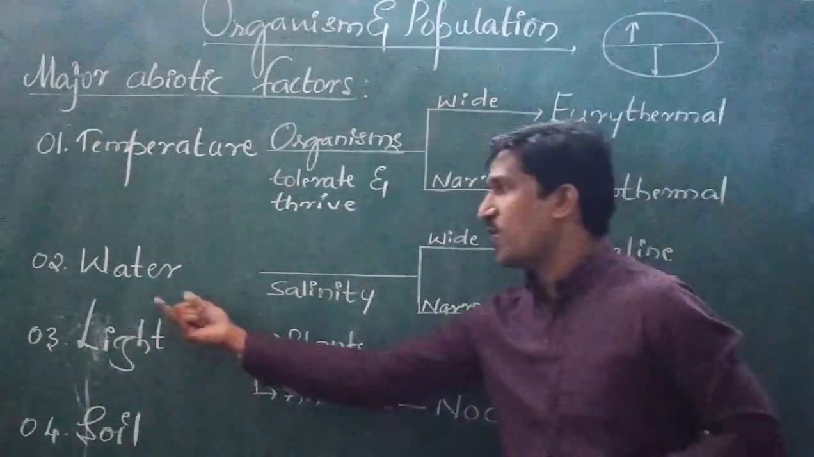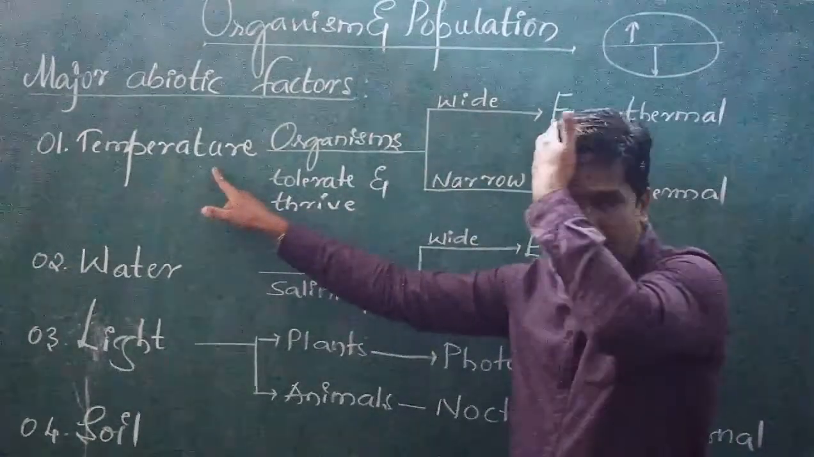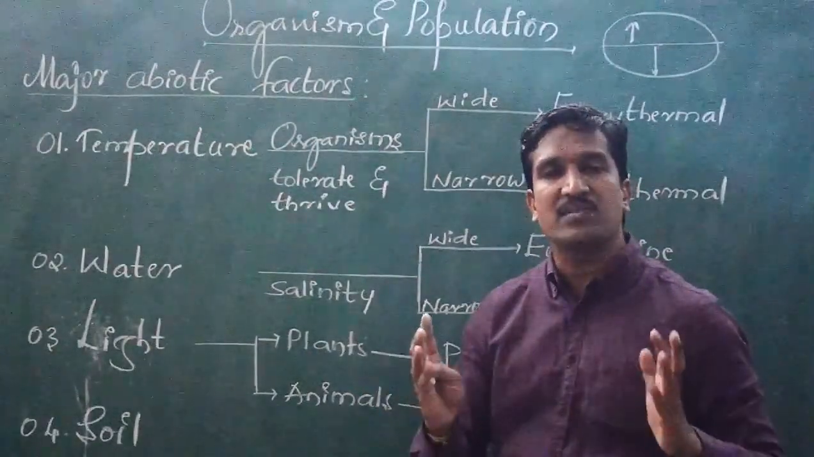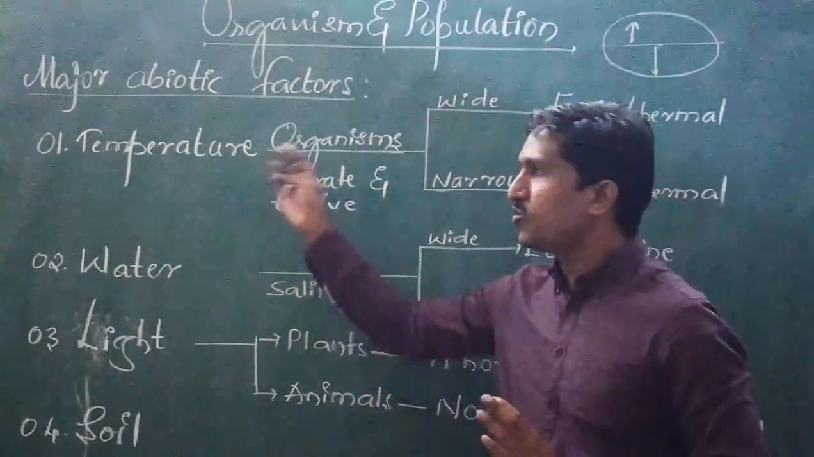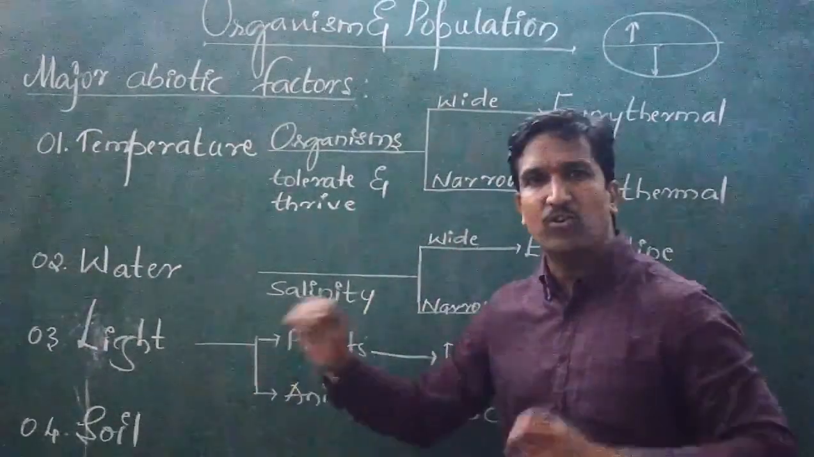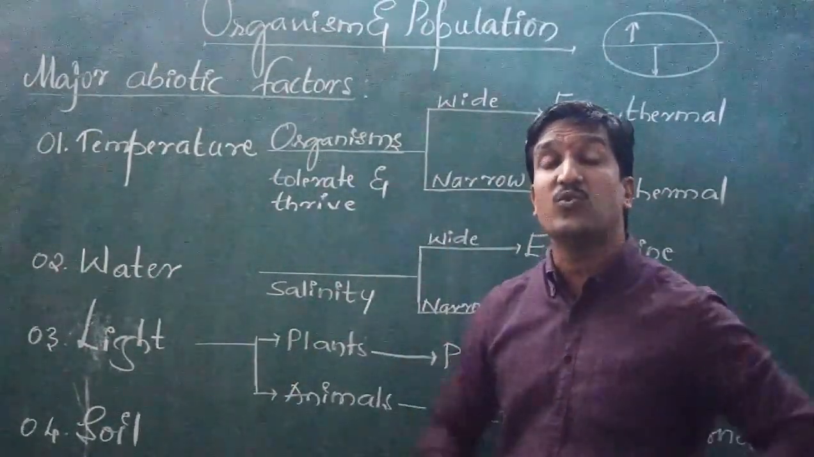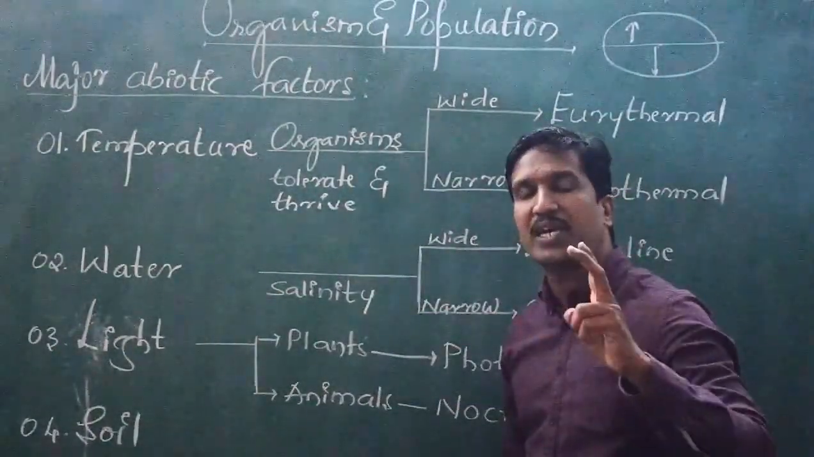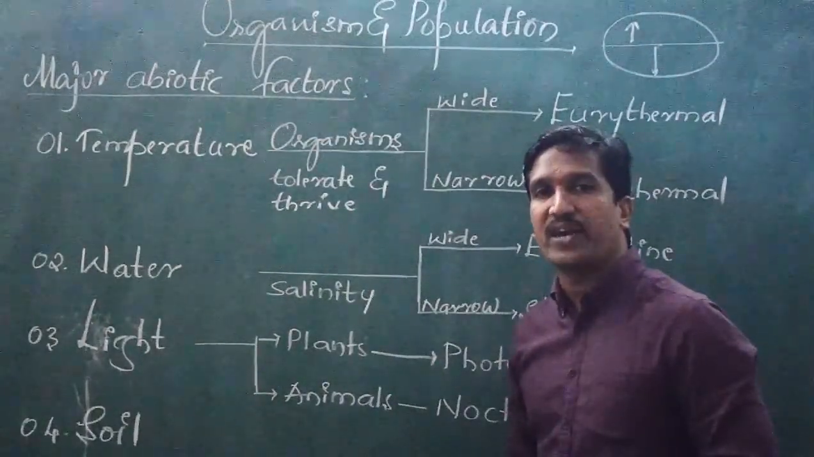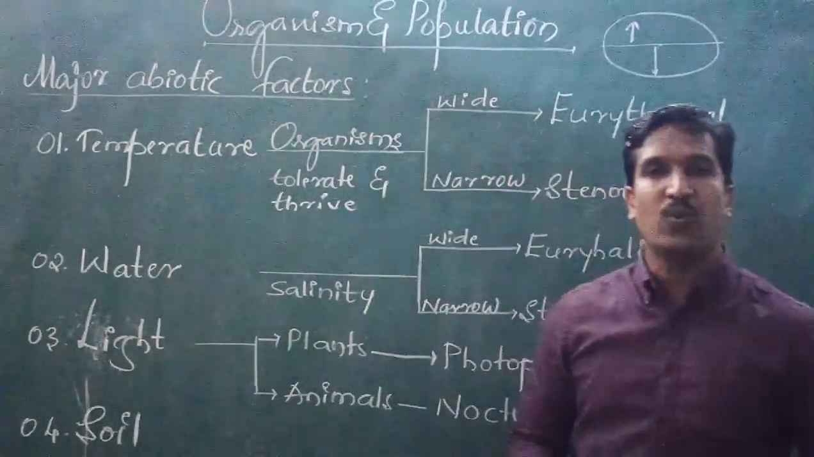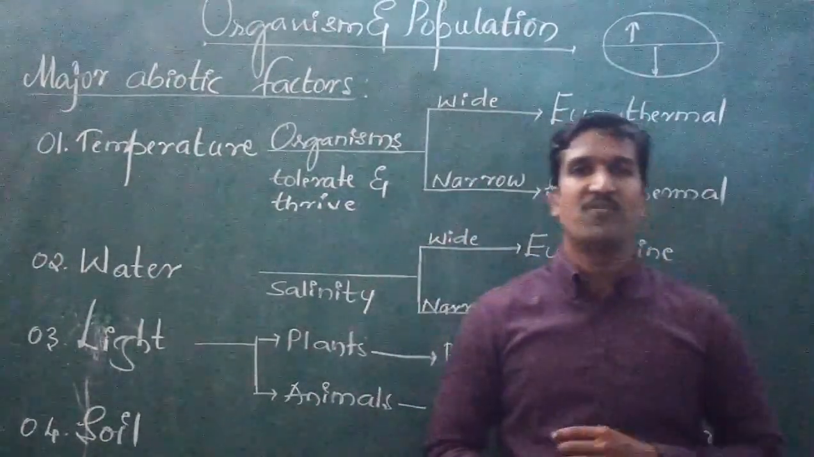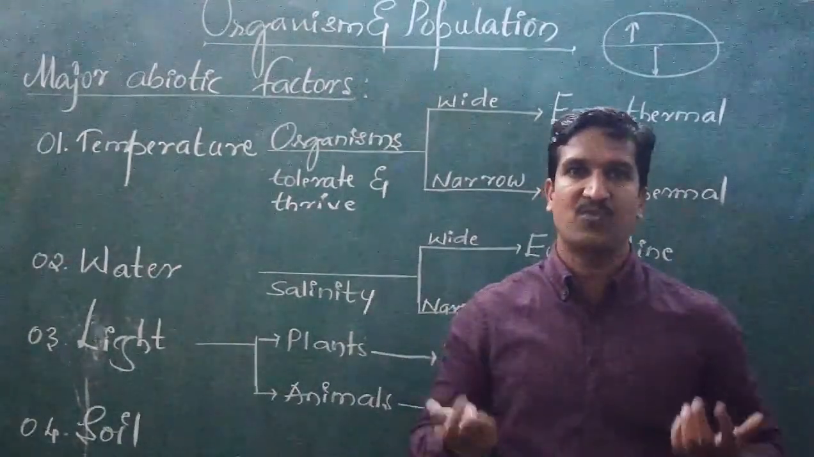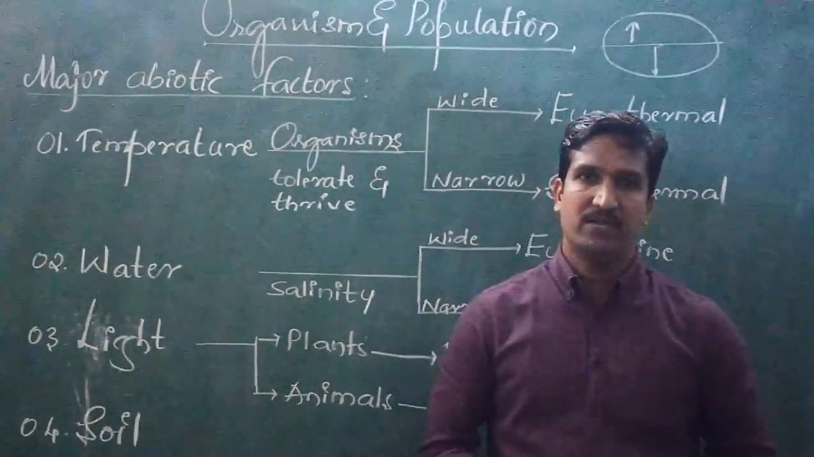Whereas the second one is water. Next to temperature, water is the most vital. Vital means it is a must, otherwise organisms will die. Temperature is a must, water is a must, light is a must, otherwise organisms die. So we use the word vital. Water is the second most important vital abiotic factor. When we consider water, you know very well that two types of water are there, fresh water and saline water. Fresh water is used for drinking purposes and saline water is used for, you know very well, yes.